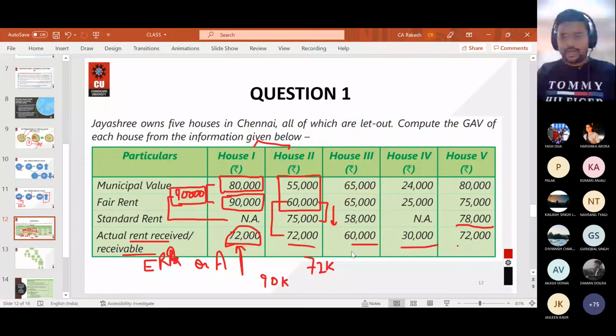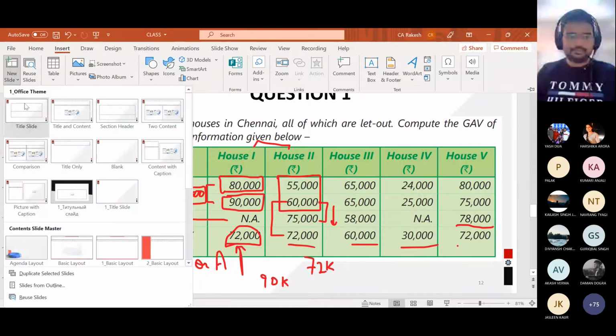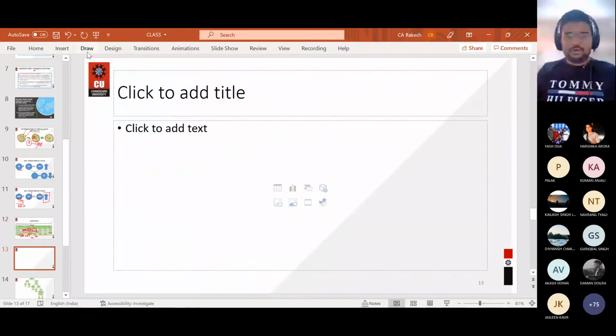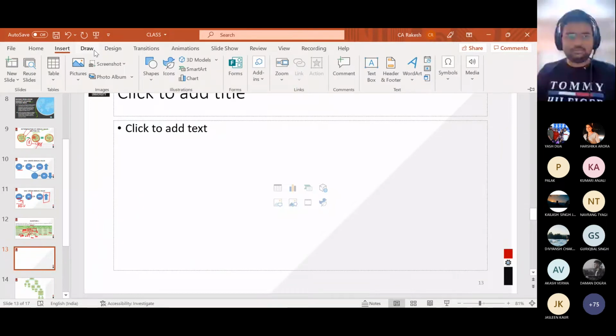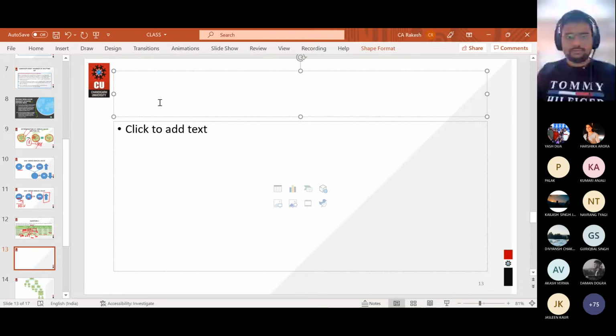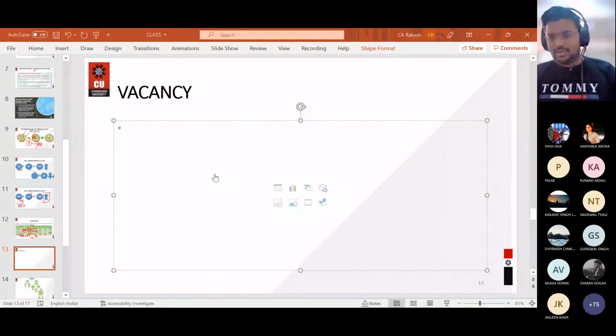Okay, I hope that every one of you has arrived at the answers which I have underlined here. Now let us move further. Okay, now give a heading: Vacancy. Because step by step I will be moving so that each and every case is covered.